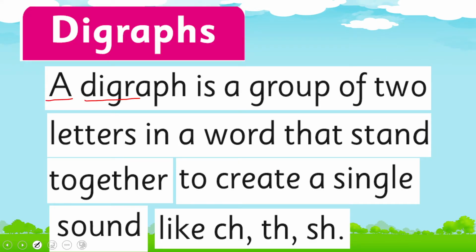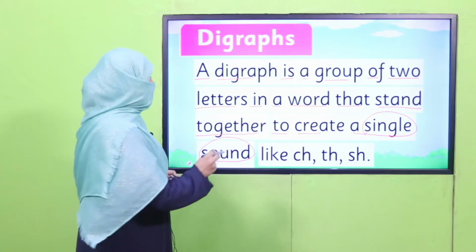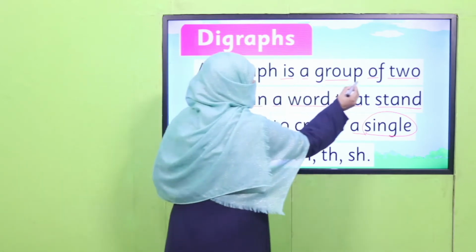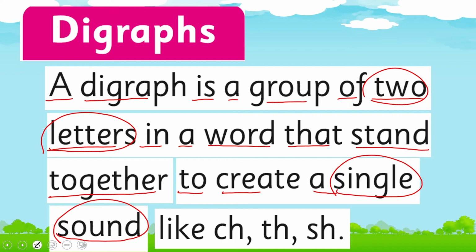A digraph is a group of two letters in a word that stand together to create a single sound, right? Two letters create a single sound.